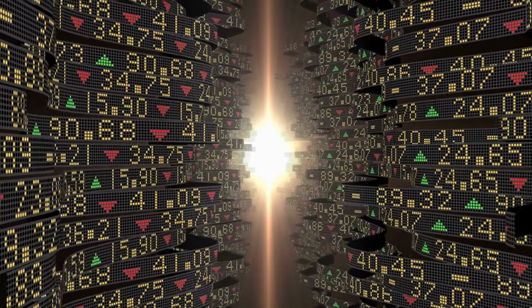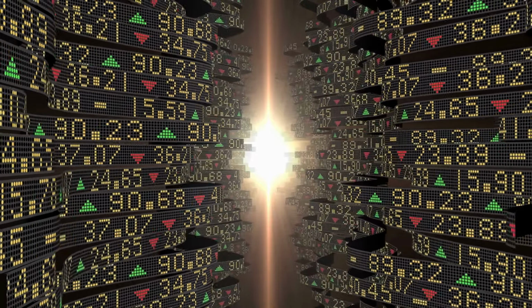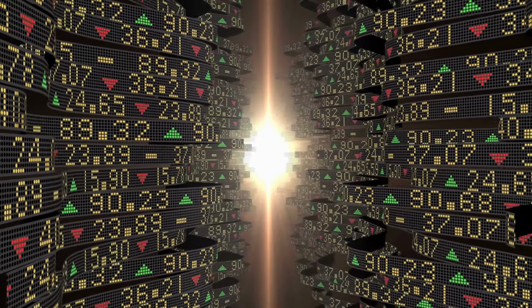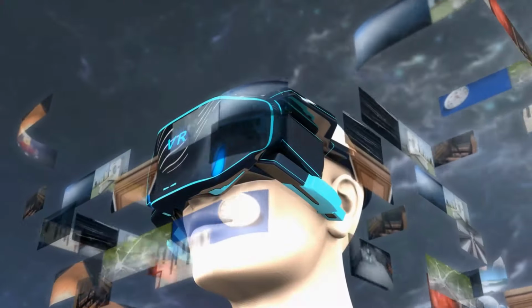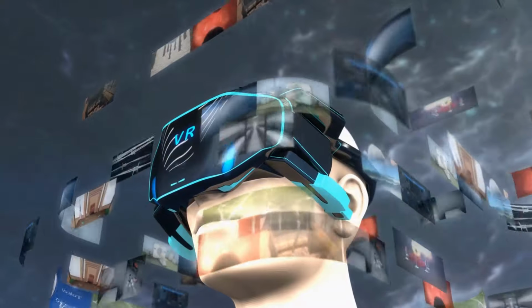Generative AI is still an emerging technology, but the possibilities are endless. It has the potential to revolutionize the way we create and experience art, music, and virtual reality.